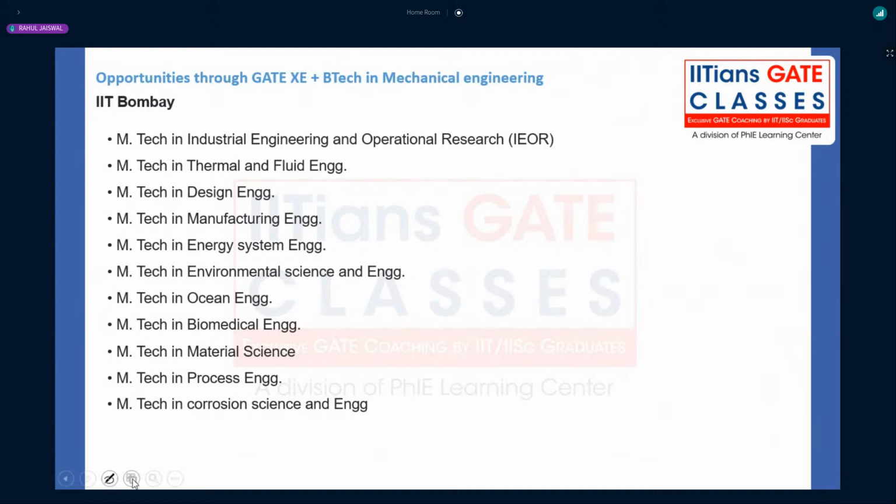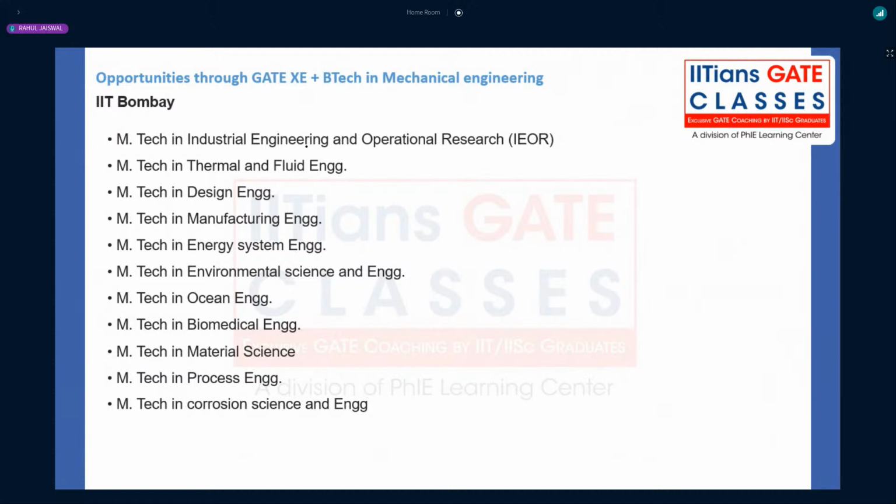Again, I will discuss GATE ME here for the IIT Bombay. Only in IIT Bombay and IISc Bangalore can you get admission in the mechanical department through GATE XC, along with the interdisciplinary branches, right? But you cannot get admission into the core mechanical department with the help of GATE XC. You can select only interdisciplinary in IIT Kharagpur and IIT Roorkee, right?